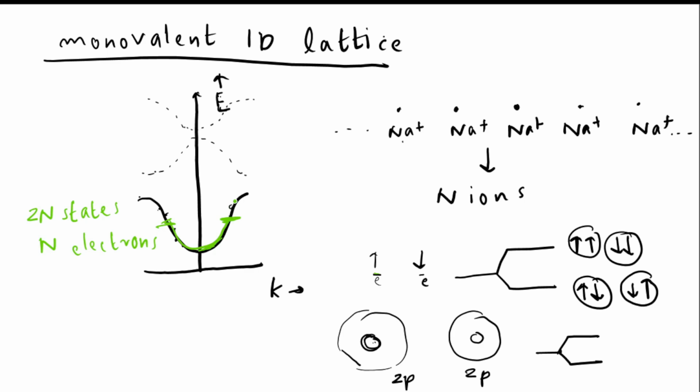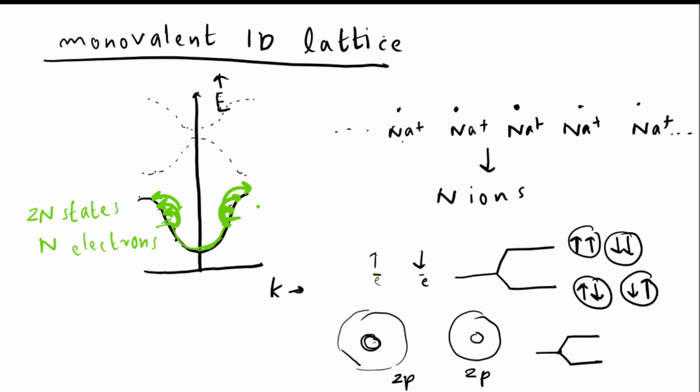Then all the states available here are unoccupied, right? There are no electrons here. Electrons are present only along this region. The electron here can exist in a state which is a superposition of more than one excited state. Here also, the electron can exist in a state which is a superposition of more than one excited state.